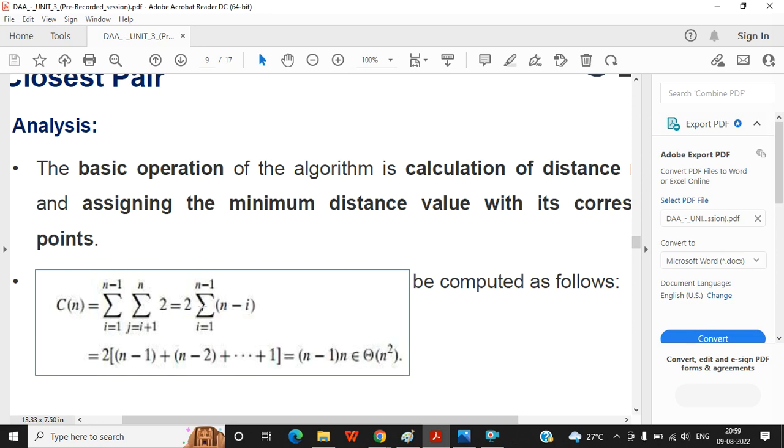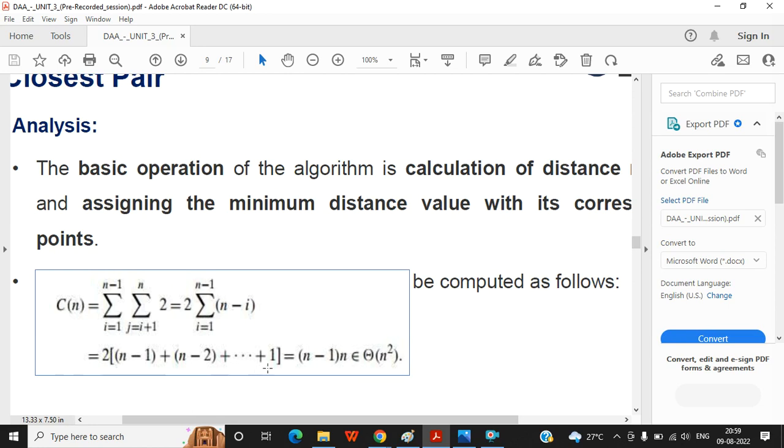Now you can easily understand that by expanding this inner summation, we will get n minus i. Now this n minus i, if I expand it, as we discussed in the last class, will be n minus 1 plus n minus 2, like that. So how much will it give? It will be n minus 1 into n by 2, and these two and that 2 will be cancelled.